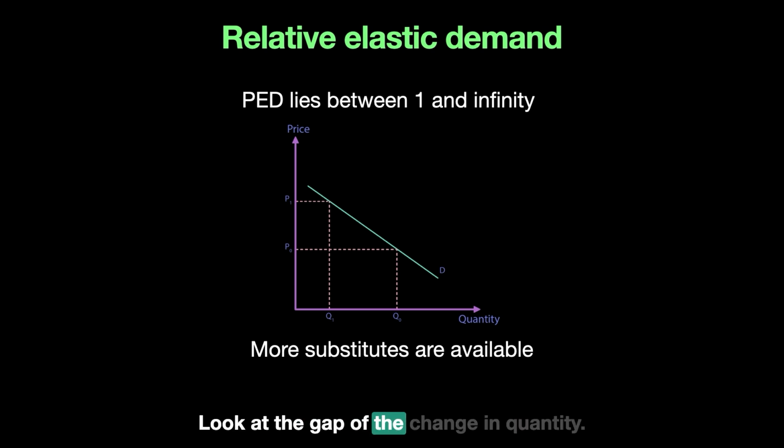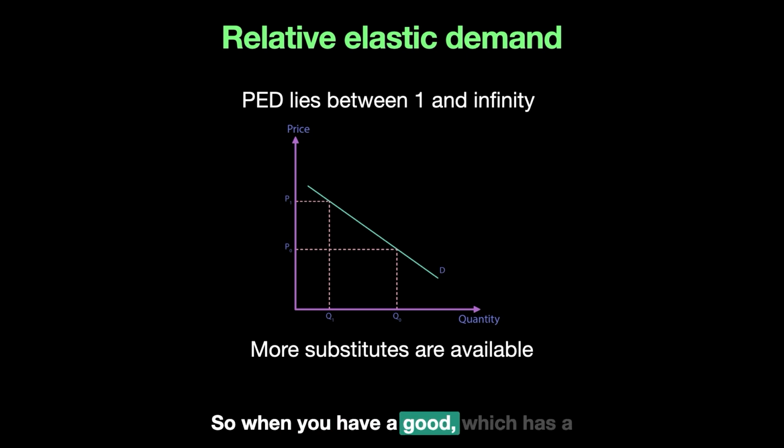Look at the gap of the change in quantity. The quantity is going down. In this case, quantity is going down by much more, for example, minus 20%. So a rise of price is leading to a change in quantity by much more, which means PED is equal to minus 20% over plus 10%, or minus 2.